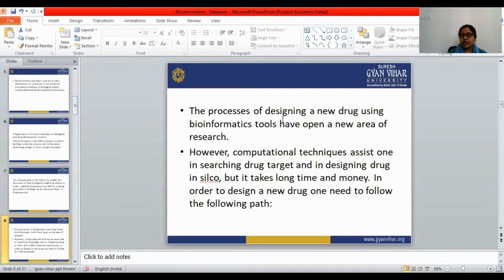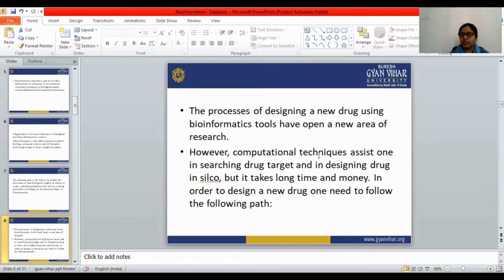The process of designing a new drug using bioinformatics tools has opened a new area of research. In the bioinformatics field, there is a process of designing a new drug, which we can do with the help of bioinformatics tools. That process has opened a new area of research.